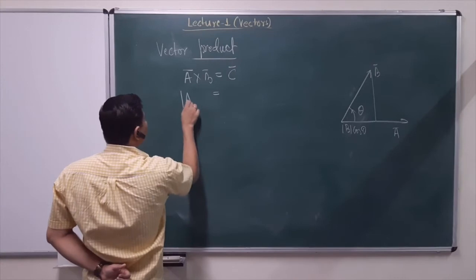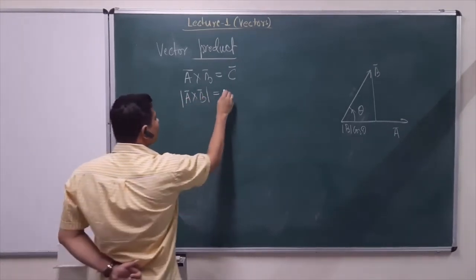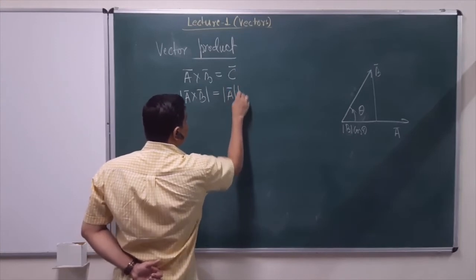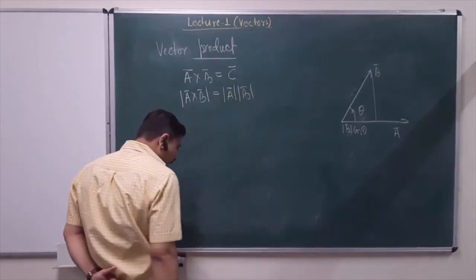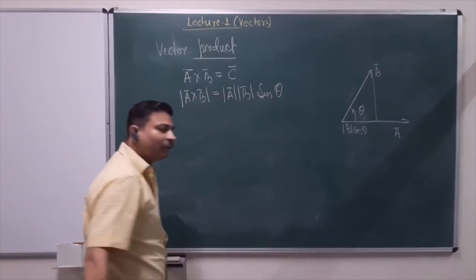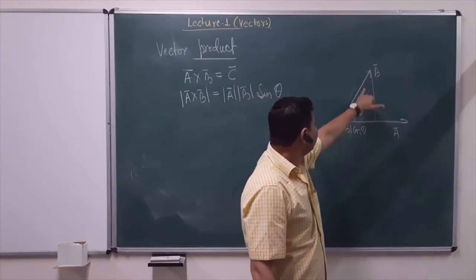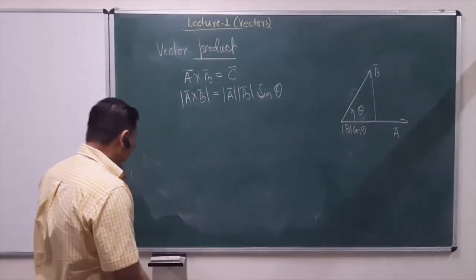The magnitude of C, that is magnitude of A cross B, can again be written as A B sine theta, where theta is the angle between vector A and vector B.